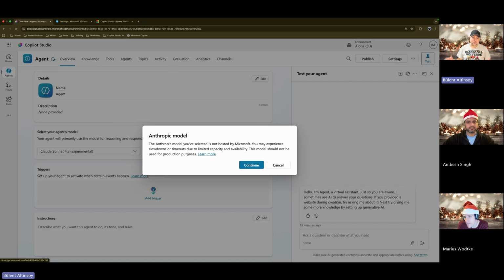What's not mentioned is that if you're living in the European Union, your data also goes out of the European Union. So if you want to use that on the client side, we obviously have a GDPR problem. Unfortunately, that's not mentioned anywhere in the documentation, at least I haven't found it. We found it in one of our podcast experiences with M365, when you select that you get that message. But in Copilot Studio, you don't get that message.